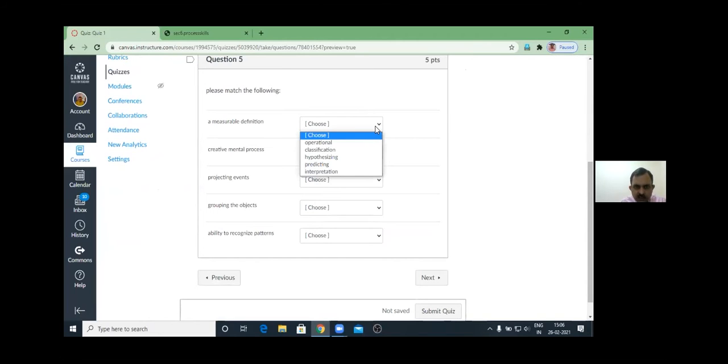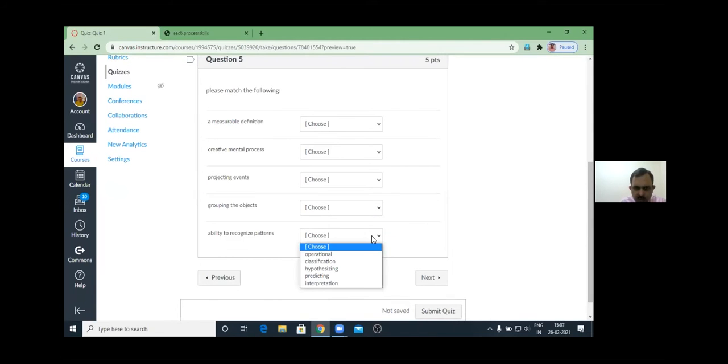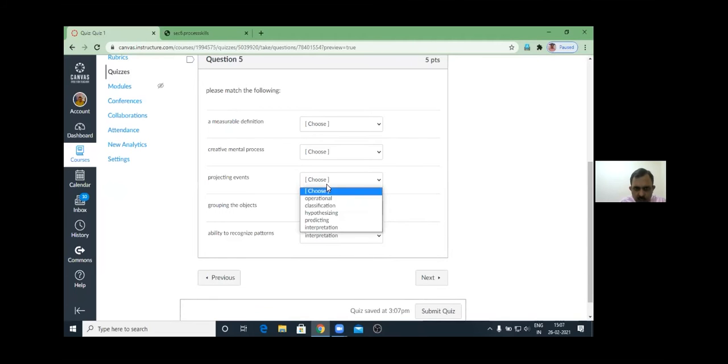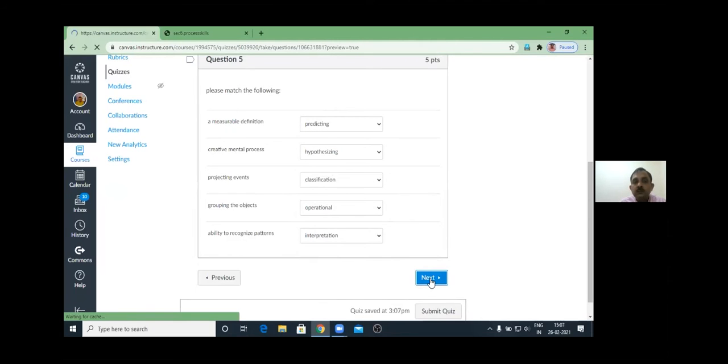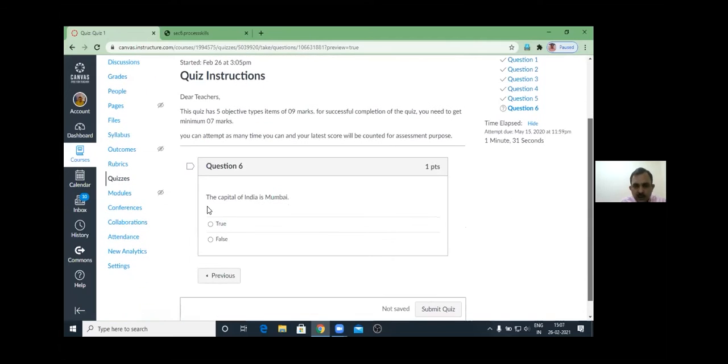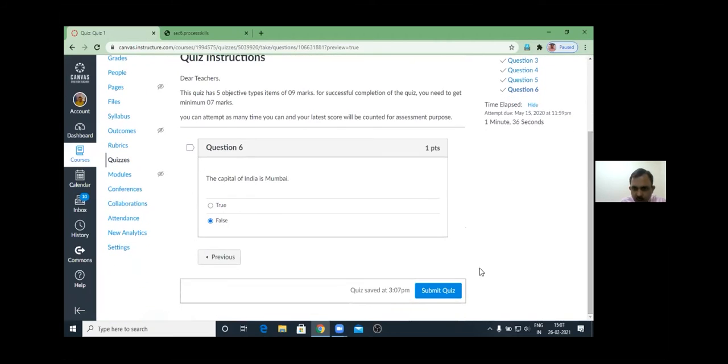A measurable definition, creative mental process, projective event. So you can choose anything. Ability to recognize patterns. So let us do something randomly. The capital of India is Mumbai. False. When the learner completes all the questions, it will show you a submit button.